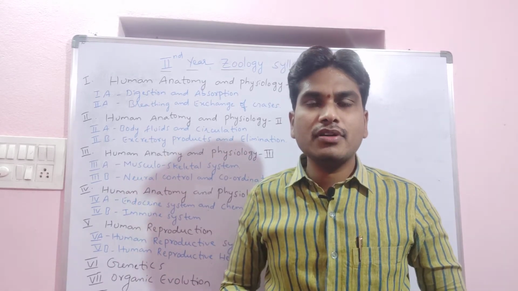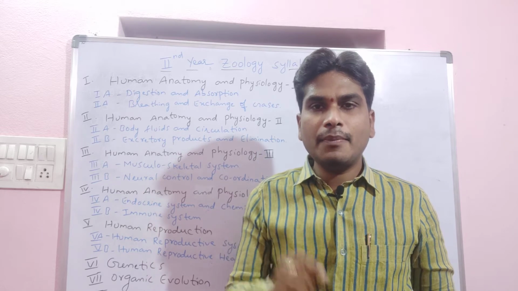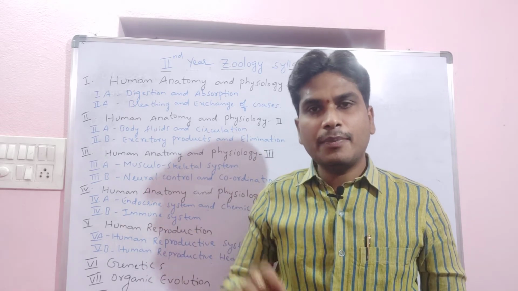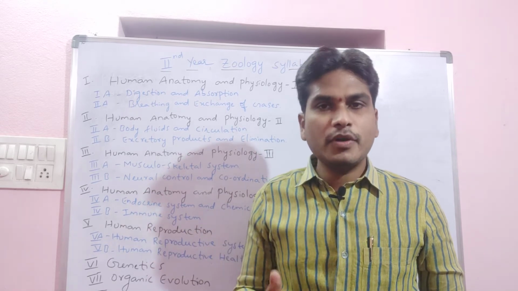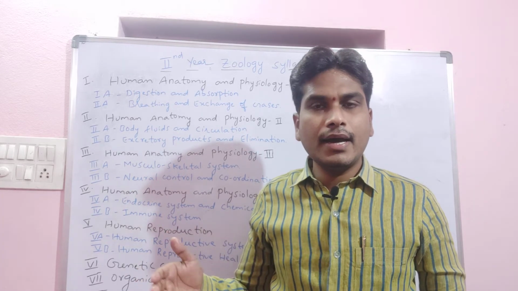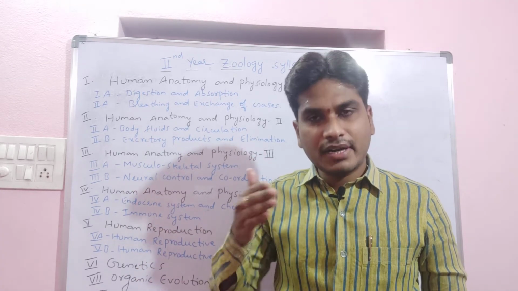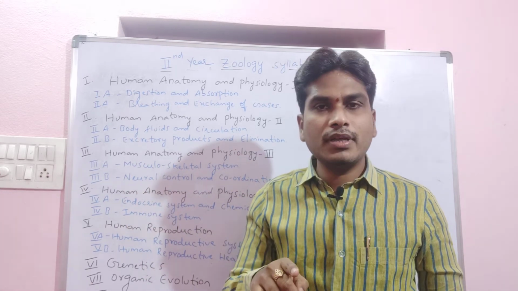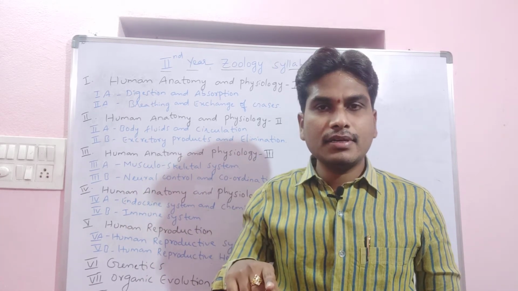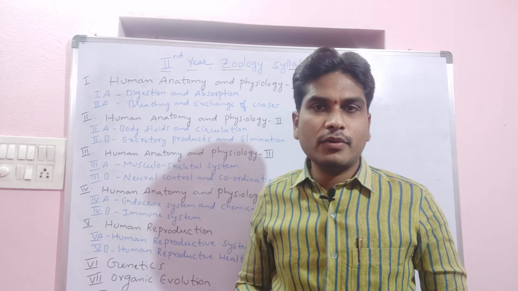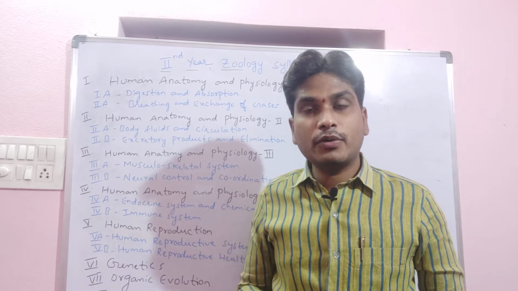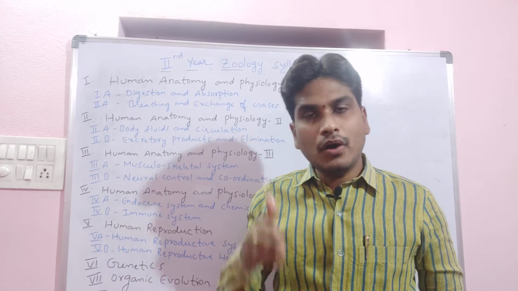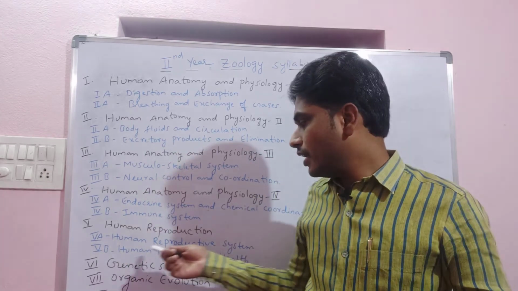In this lesson we will study the male reproductive system and the female reproductive system, spermatogenesis and oogenesis, the menstrual cycle, and fertilization and development of the embryo. We will also study the formation of the placenta and its uses, micturition, and parturition. All these things we are going to study in human reproduction.